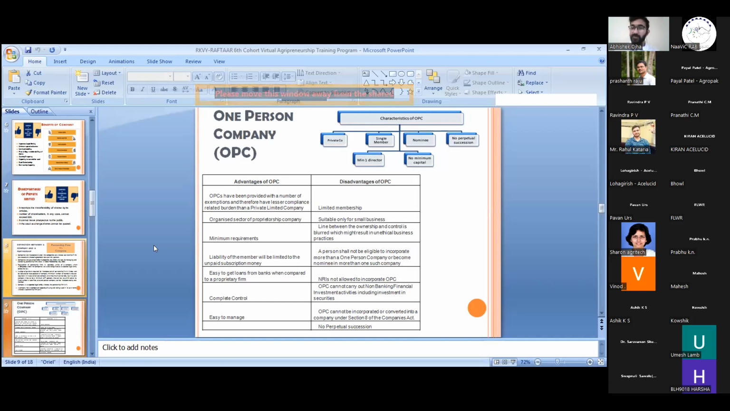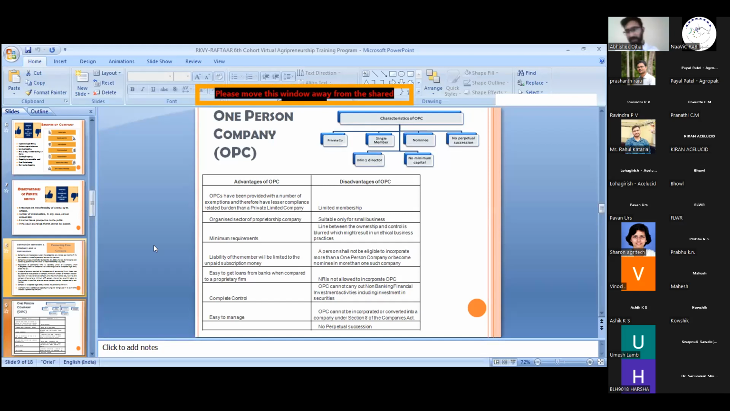It has also a perpetual succession. Sorry, it doesn't have the perpetual succession, because if the director or the main person dies, the company will not run. That's why the director has to introduce a nominee to the company, in case he dies or anything happens to him. So there are many advantages and disadvantages of having a one person company.